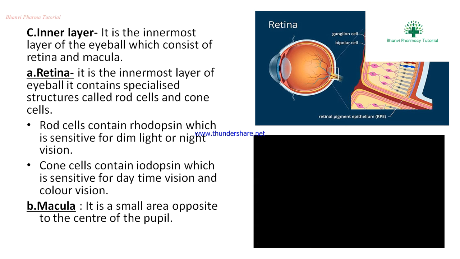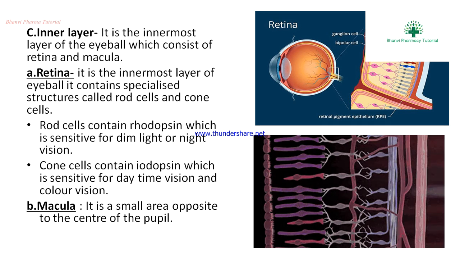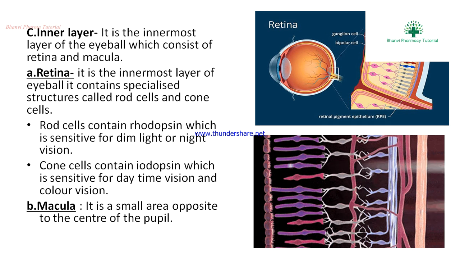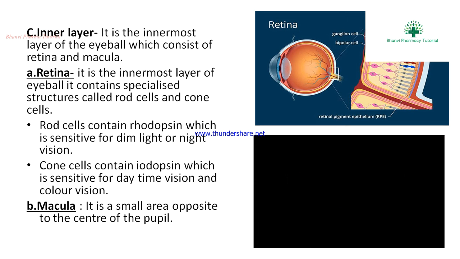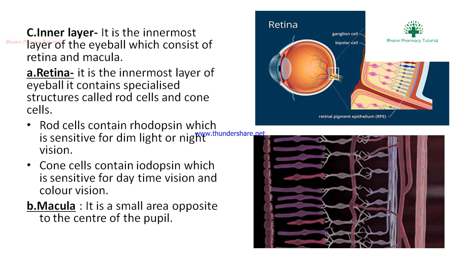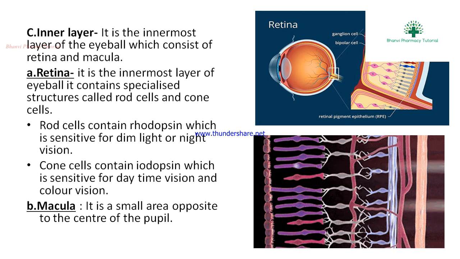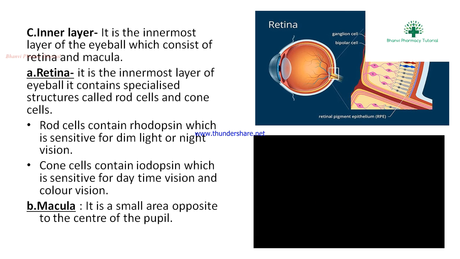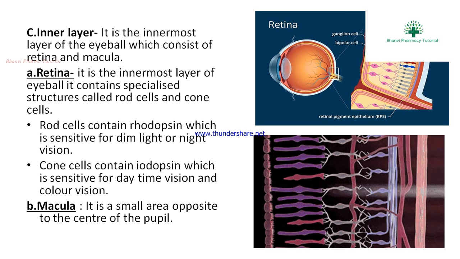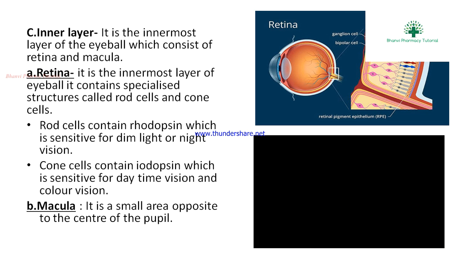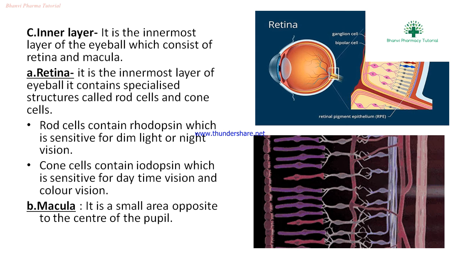Next, what is the macula? The macula is the smallest area opposite to the center of the pupil. The macula also occurs in the ear. In the inner ear, there is a round, snail-like structure. What is it? It is the cochlea. Inside the cochlea, there is a small area that is also called a macula.